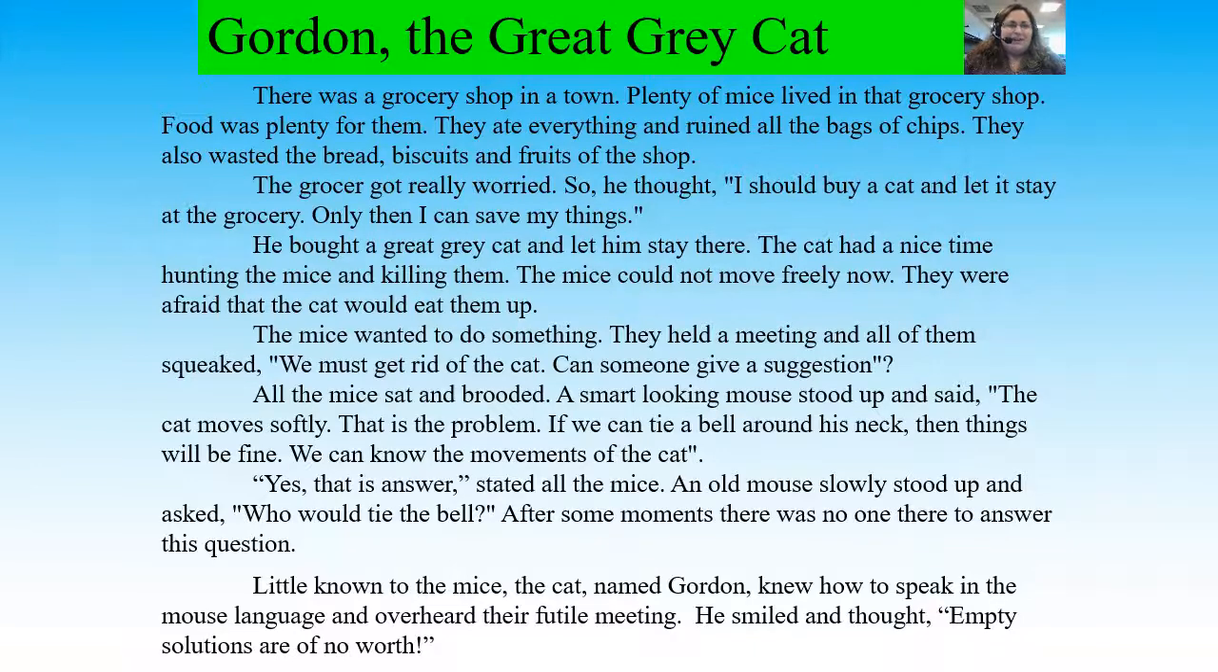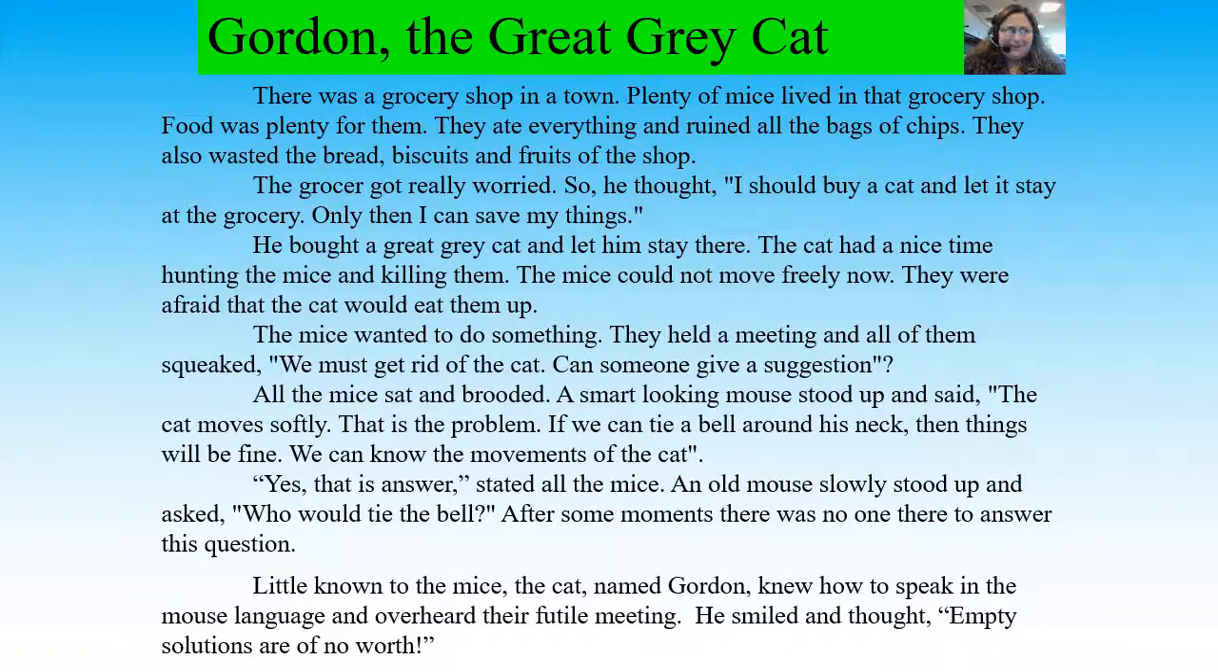Gordon, the great gray cat. There was a grocery shop in town. Plenty of mice lived in that grocery shop. Food was plenty for them. They ate everything and ruined all of the bags of chips. They also wasted the bread, biscuits, and fruits of the shop. The grocer got really worried, so he thought, I should buy a cat and let it stay at the grocery. Only then I can save my things. He bought a great gray cat and let him stay there.